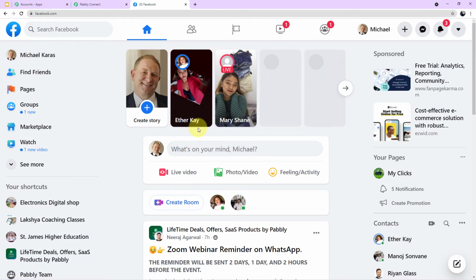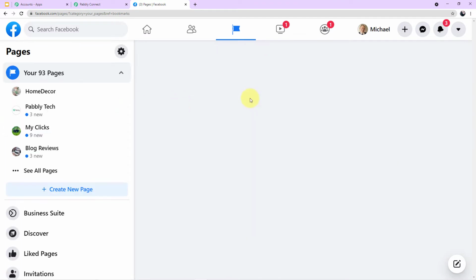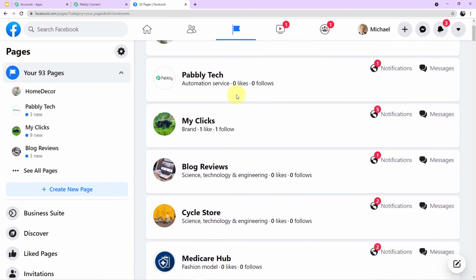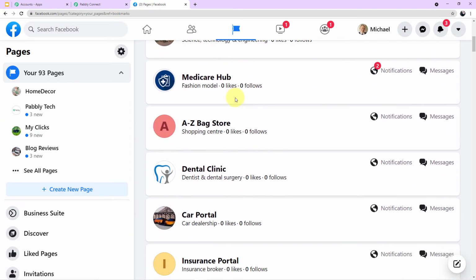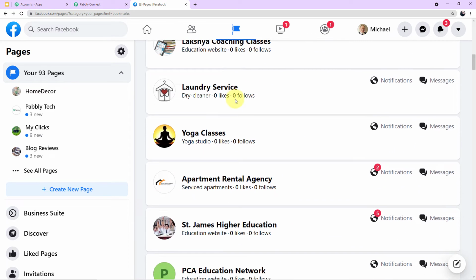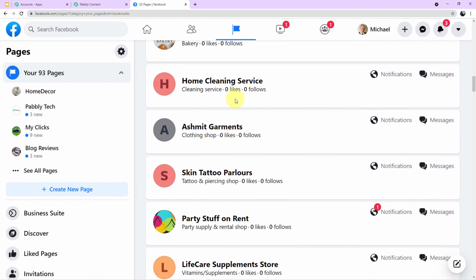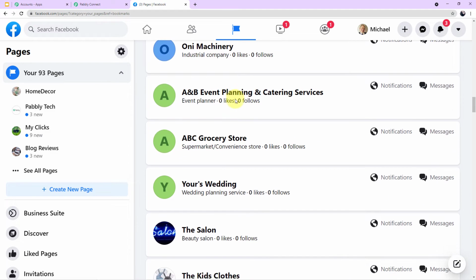Okay guys, as you can see on my screen, this is my Facebook account. Now come to your left corner, here some options are given to you. Among that, you have to click on pages. Okay, here you can see all of the pages I have created for different workflows. Now for this particular workflow, let me search for the page and show you the page which I have created.